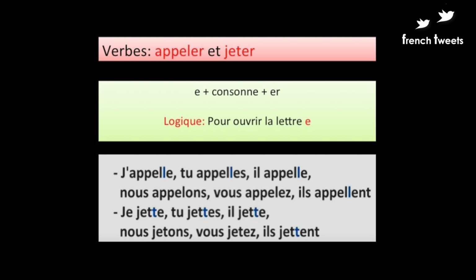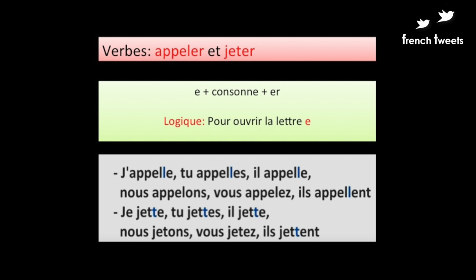And the reason behind this is that the e which appears before the consonne needs to open up in order to pronounce it right. Now this happens with all the subject pronouns except for nous and vous. So nous and vous follow the regular -er ending pattern of conjugation. Now I'll read them for you and check the difference.